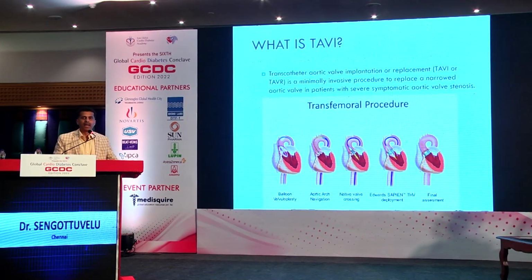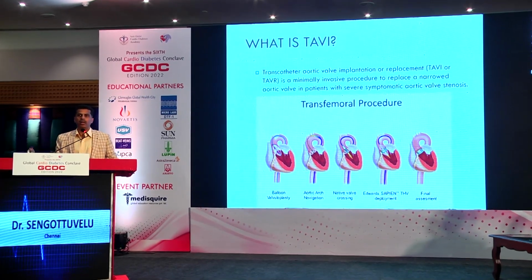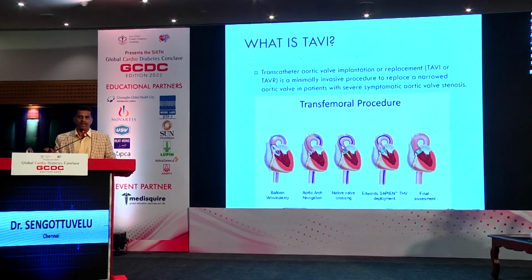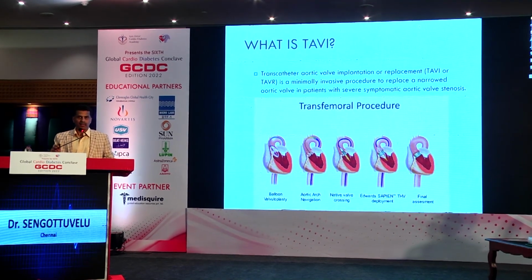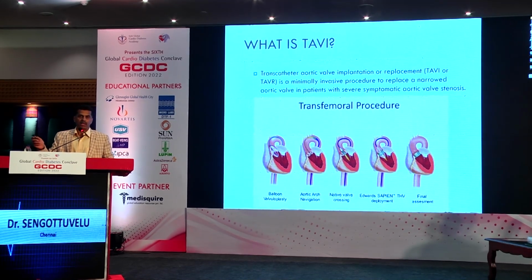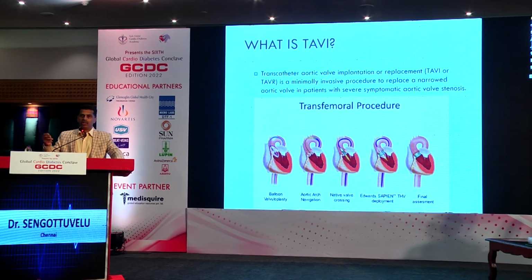What is TAVI? TAVI is now an established procedure for severe symptomatic aortic stenosis, and has been shown to consistently show superiority. The recent trials have even shown some superiority over surgical aortic valve replacement. Though initially it started for extreme high risk patients who are not suitable for surgery, it moved on to high risk patients, then even intermediate risk patients, now even the low surgical risk patients. That means if you see a 70-year-old man or a 60-year-old man who is suitable for surgical aortic valve replacement, then he also should be considered for TAVI.